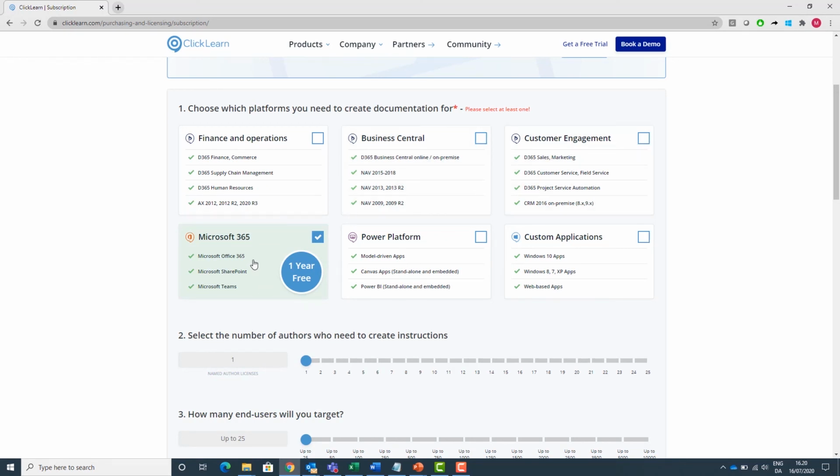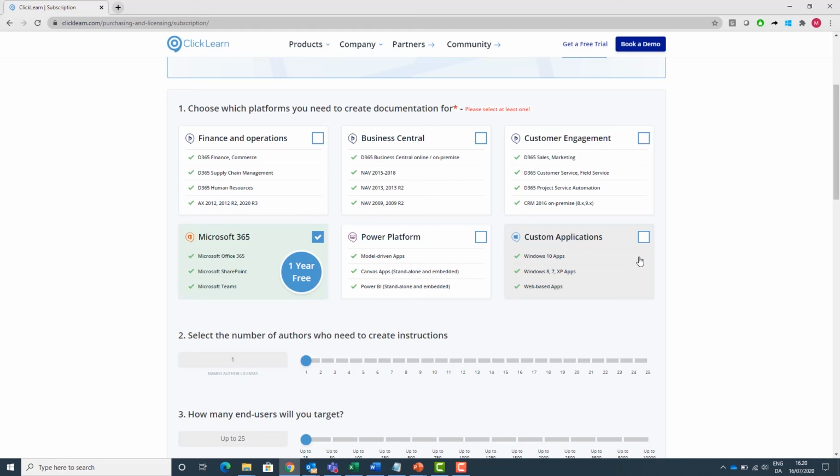We also have the Microsoft platforms, so Microsoft 365, a combination of the full Microsoft Office 365, SharePoint, Teams. Then we support the Power Platform, meaning that we can create learning instructions in Power BI and deliver it with Power Apps as well. And we also have custom applications, so any Windows or web-based applications.